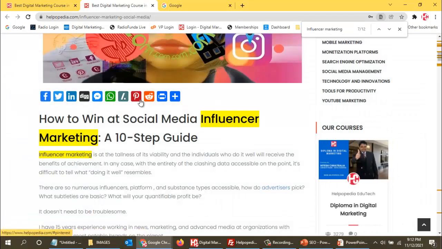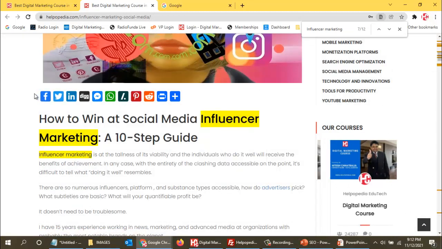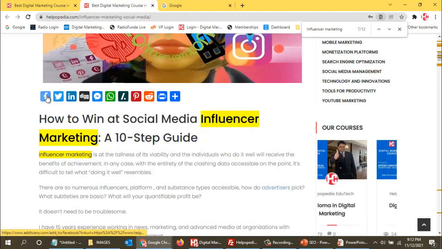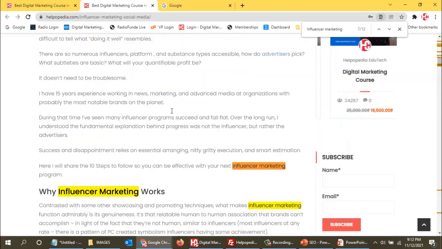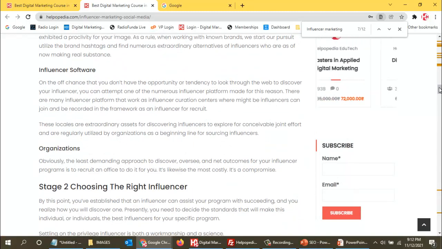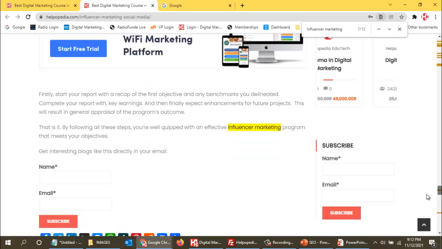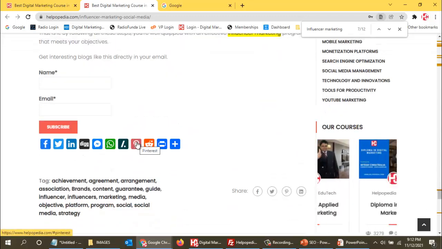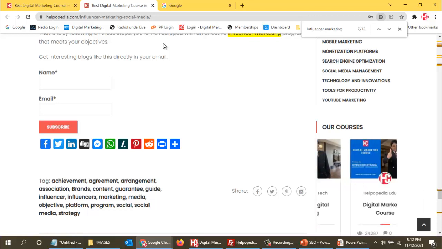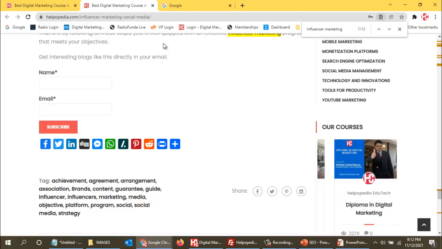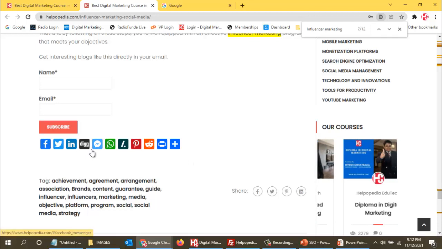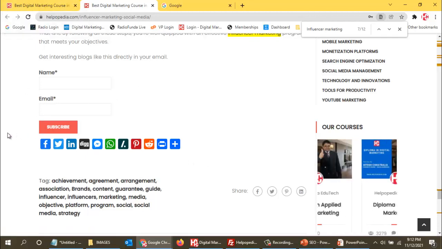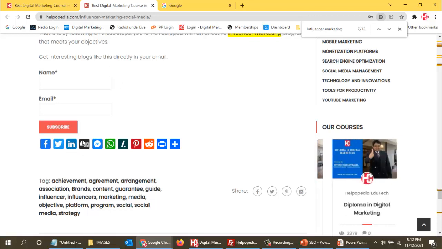So this is not added in the website. This is the plugin because of which it is coming up over here. It is coming up at the bottom also. So at the bottom also you will find the same plugin. You can see over here also it is there. So maybe people do not click from the start, because after reading only people will share. So maybe initially on the top people did not share. So over here they have the option after reading it they can share this.